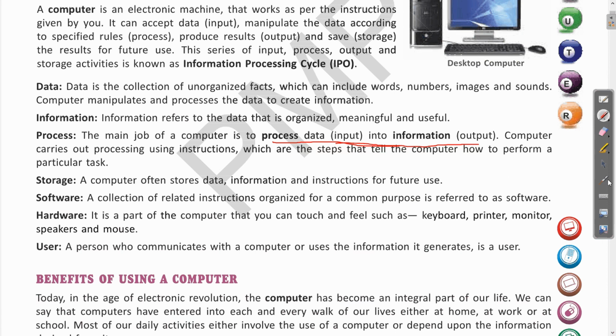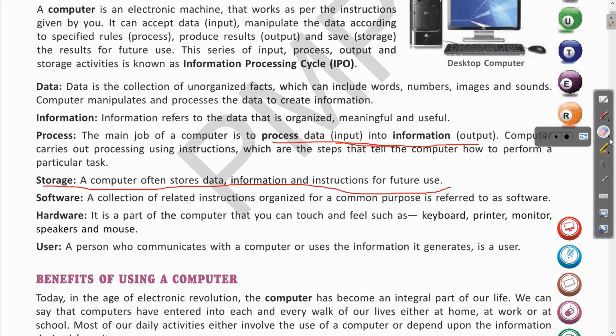Clear? The next thing is the storage. So now let us see what is storage. So storage is, a computer often stores data, information and instructions for future use. So this storage, when the data and information is stored for later use in the hard disk or in a database, this is called as storage. Clear? So storage is something when the data is stored for future use. So this is called as storage.